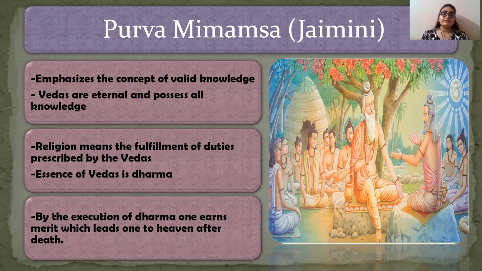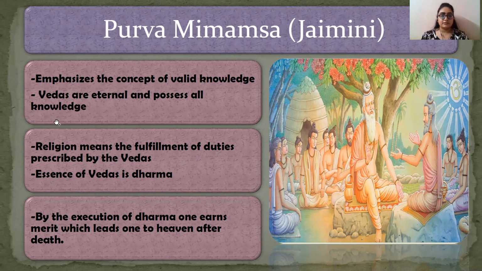Then next one is your Purva Mimamsa. Also simply you can say Mimamsa. Mimamsa or Purva Mimamsa, one and the same thing. The main proponent of Purva Mimamsa or Mimamsa was Jaimini. Now, this school of philosophy emphasizes the concept of valid knowledge. And the Vedas are eternal and possess all knowledge.